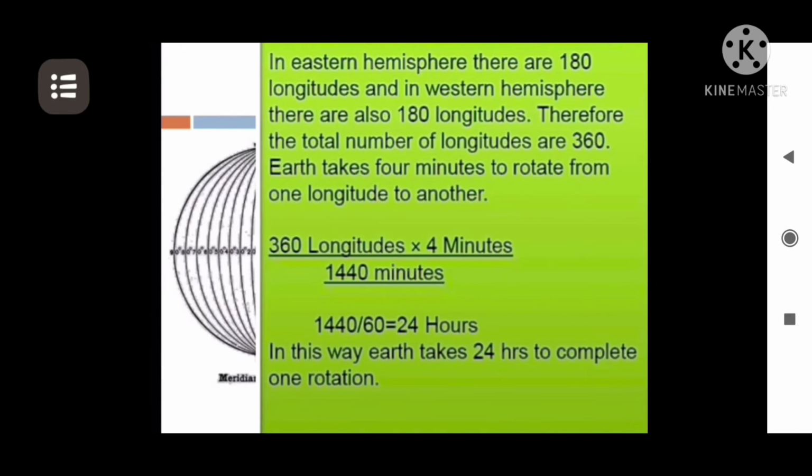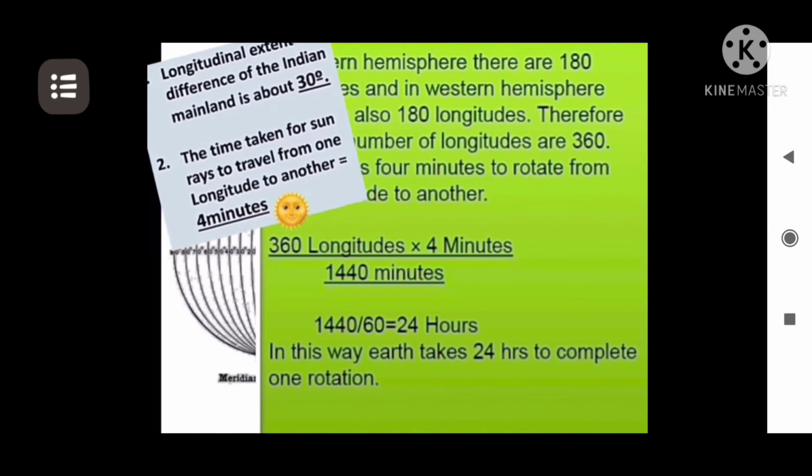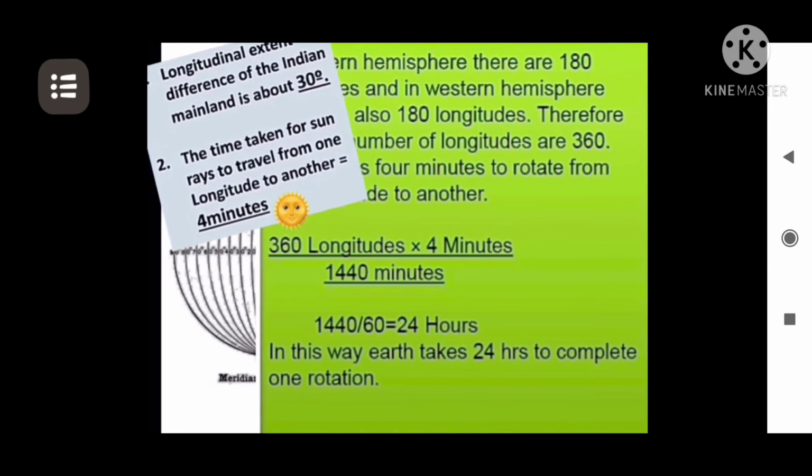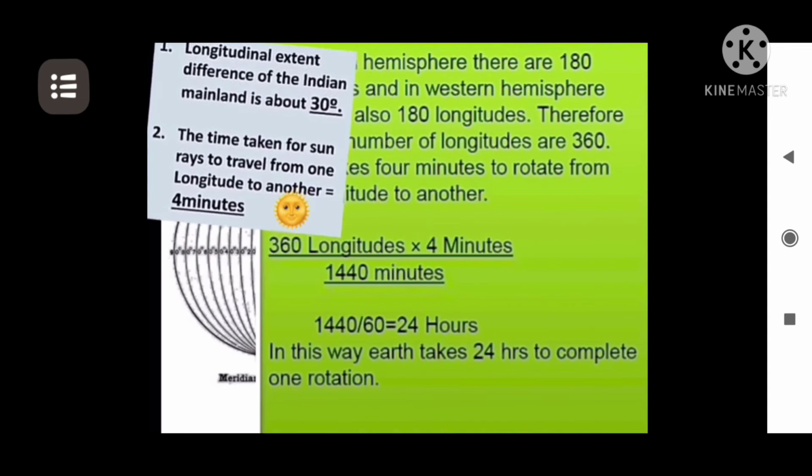The prime meridian is the 0 degree longitude. Towards the west we have 180 longitudes, and towards the east another 180, which makes 360 longitudes. Now I recall from my previous class that the time taken by the sun to travel from one longitude to another is 4 minutes.